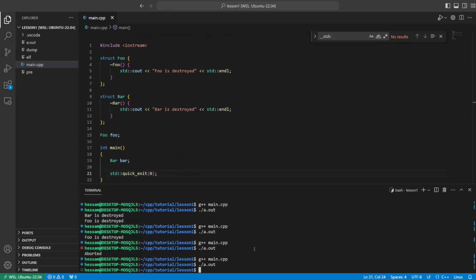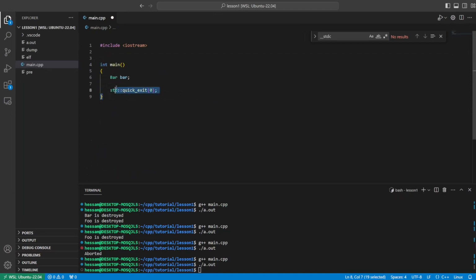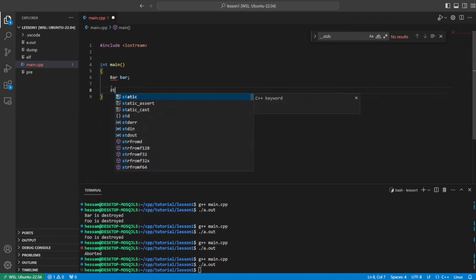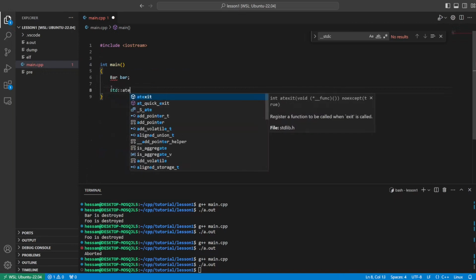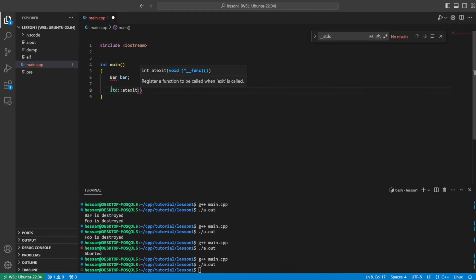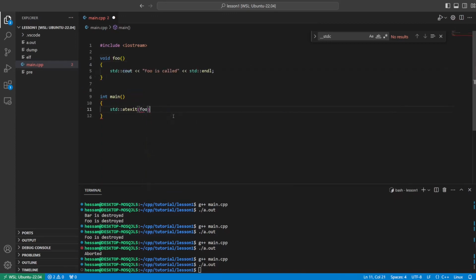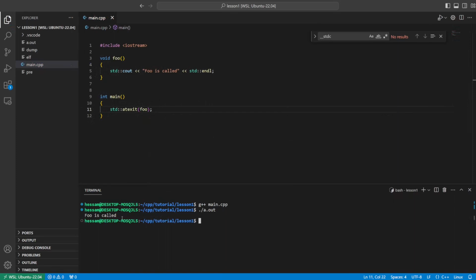So if you remember from earlier, I said that after main returns, there is some code to be run, and one of those pieces of code calls handlers that are registered by the user to be called after the main function has returned. To have a look at that, we are going to look at the function std::atexit. With this function, I can register a function pointer to be called after the main function has exited. To test that, I'm going to introduce a function here and register it here. And you can see that this function is called.